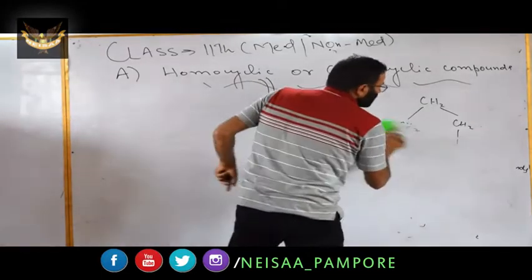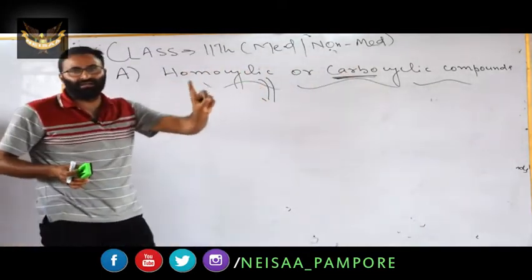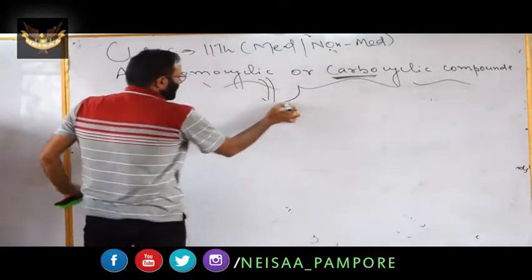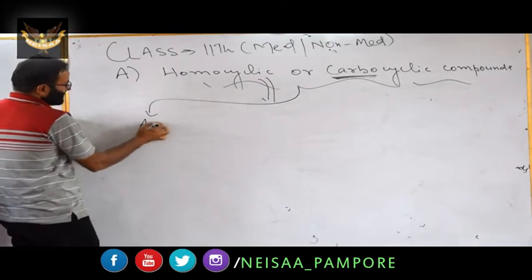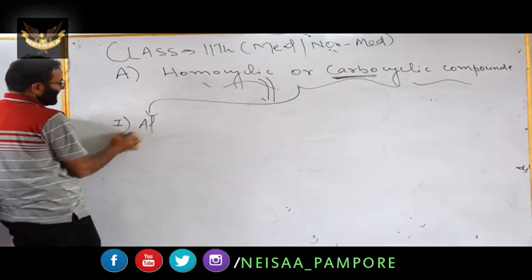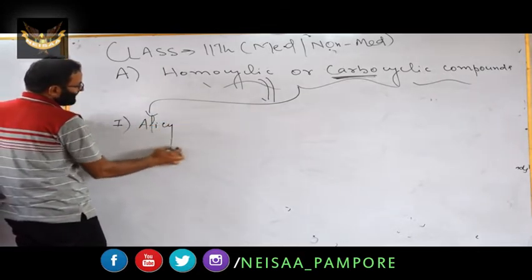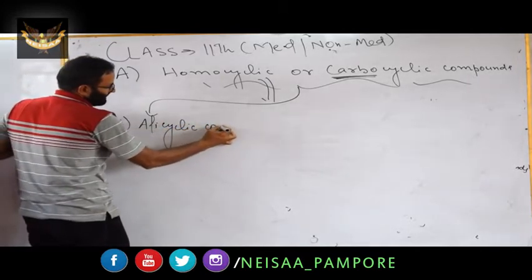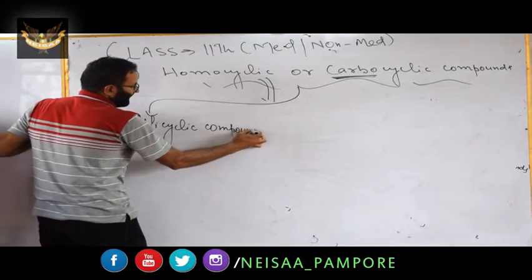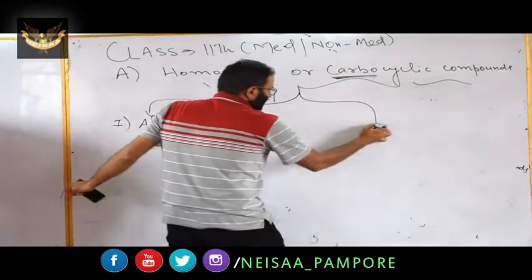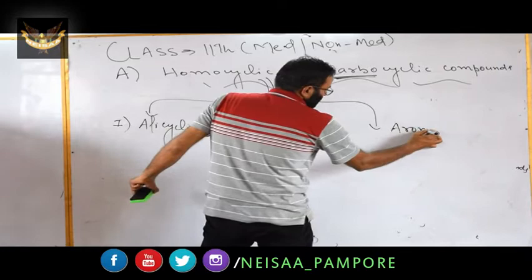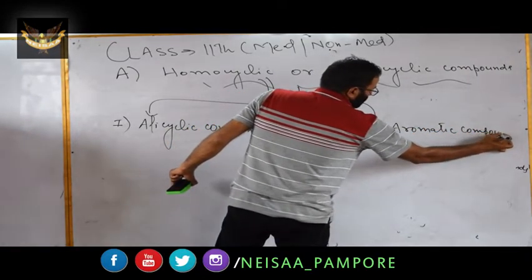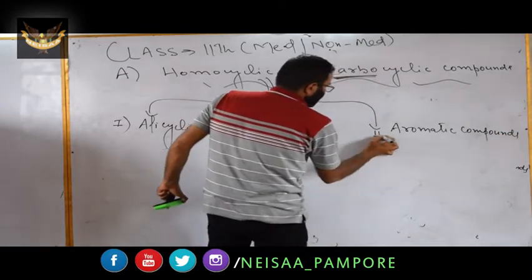These are the compounds which contain only one kind of atoms in their structure. These are of two types. First type, alicyclic compounds. The second, aromatic compounds. Remember, this is the second type.